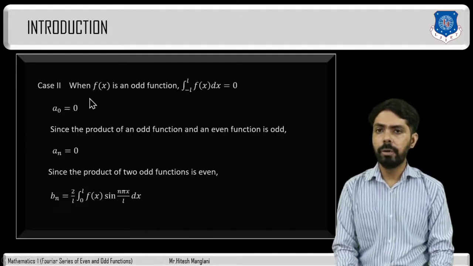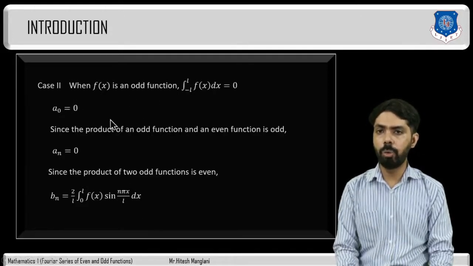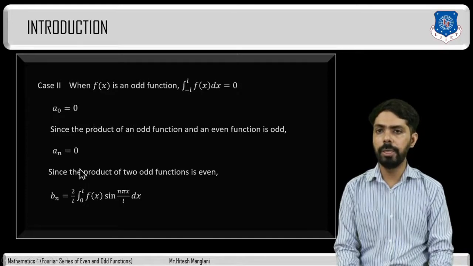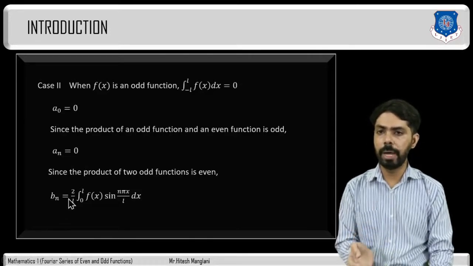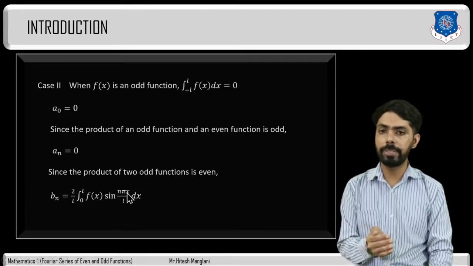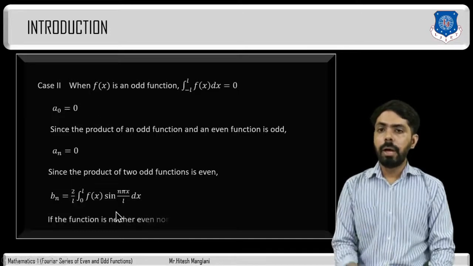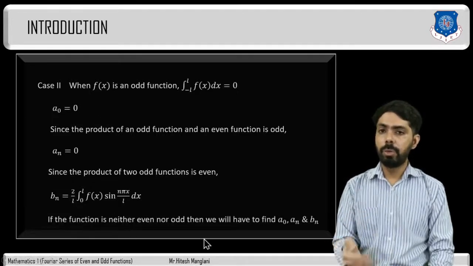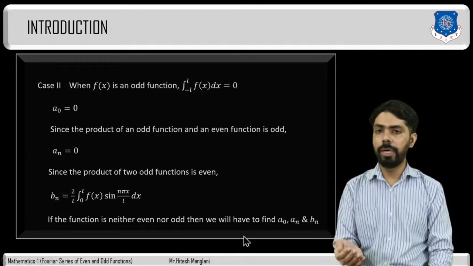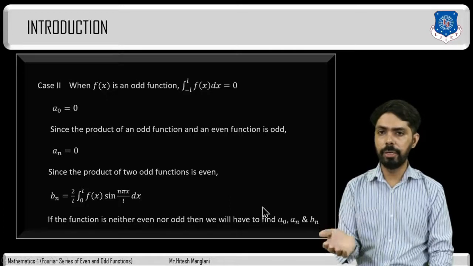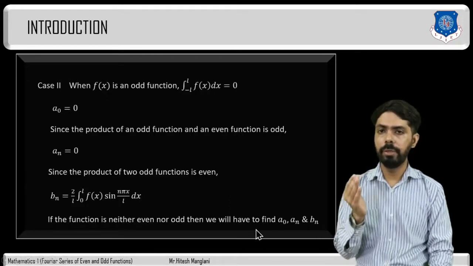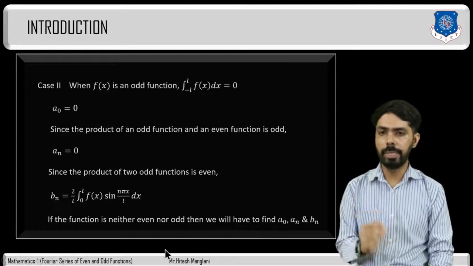So whenever the function is an odd function, there is no need to find a0 and an, because a0 and an are 0. So we will find only Bn, which is given by 2 divided by L, integration from 0 to L of f of x into sin n pi x divided by L dx. Now if the function is neither even nor odd, then we will have to find a0, an and bn.